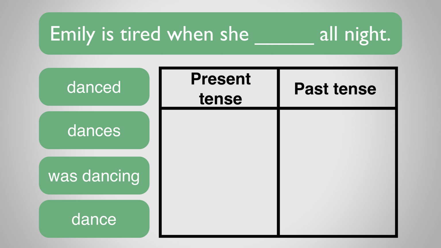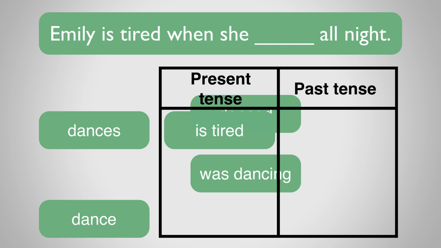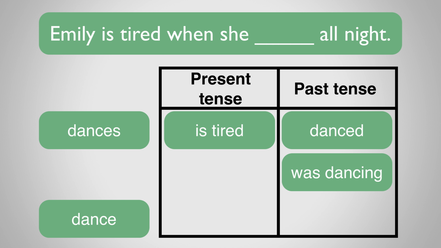So the other verb in the sentence is tired, which is in the present tense. There's also the word when, which suggests that the actions are linked, that they take place at the same time. So we're looking for a verb in the present tense. Let's have a look at the options. Danced and was dancing are in the past tense, so they're definitely not right. Also, when we try them in the sentence, they just don't sound right. So we're left with dance and dances.